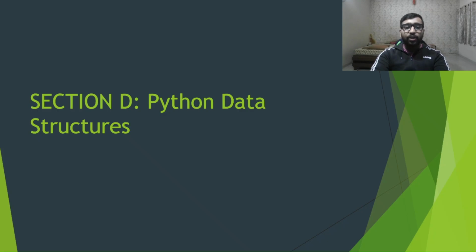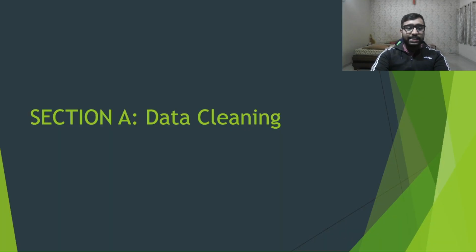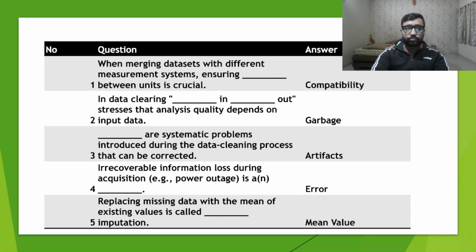In the last part, we saw certain Python data structures. Today we are solving section A, data cleaning. Question 1. When merging datasets with different measurement systems, ensuring compatibility between units is crucial. By compatibility, here we mean that same units are being used in both datasets. Both datasets have same number of features and same naming conventions.